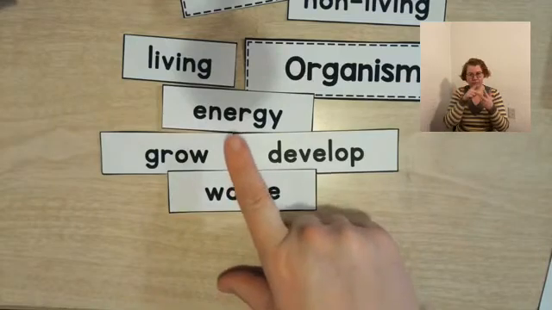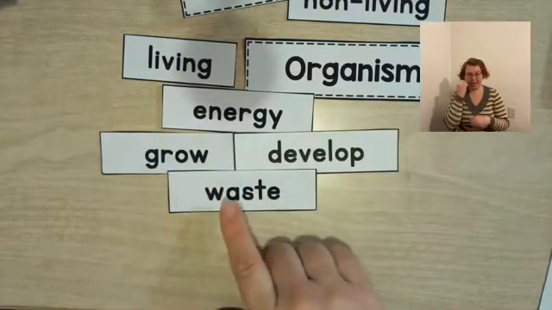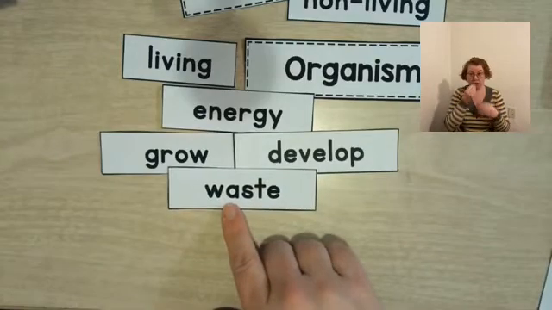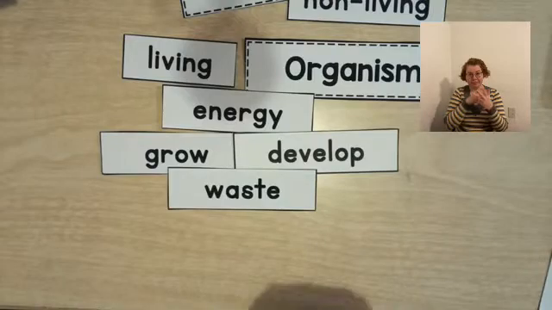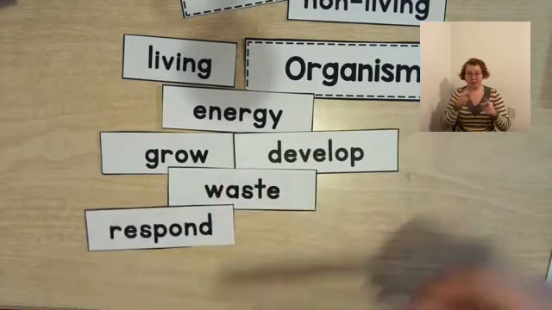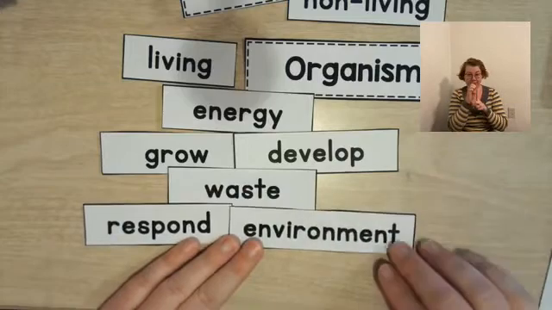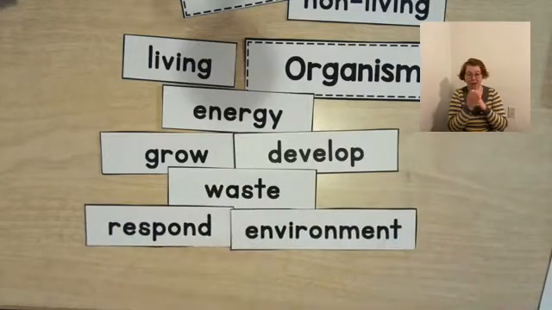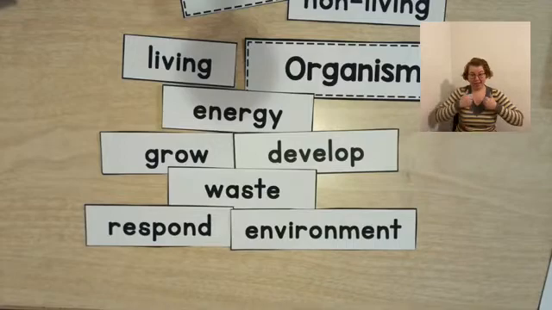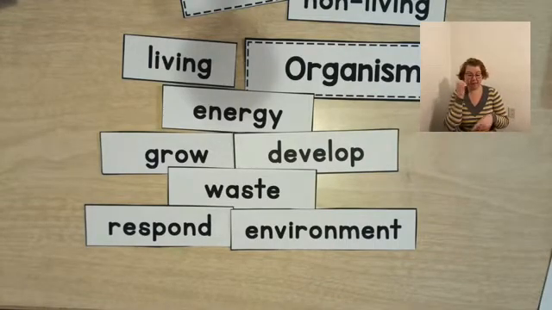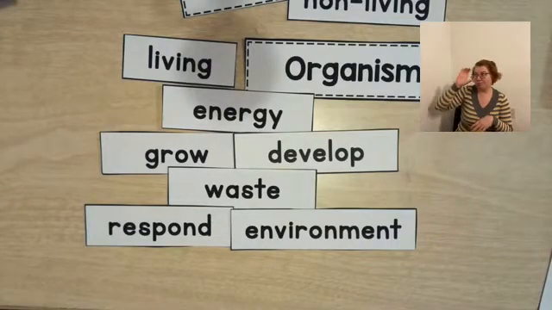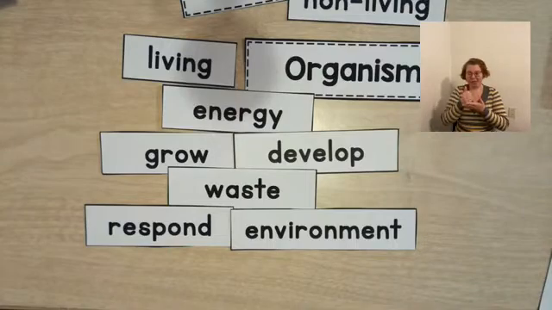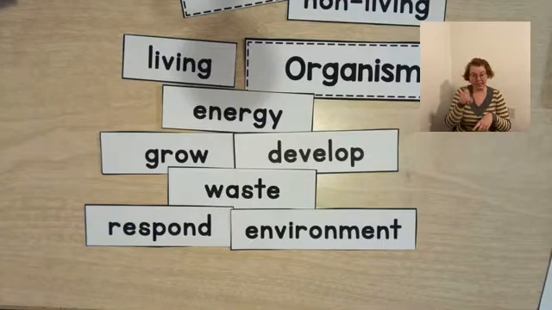You've got to think, if they're eating to get energy, then the food goes through them, and that is called waste. Living things respond to their environment. The environment helps them to stay alive. So they can respond in a good way if it's a good environment. Maybe the sunlight is just enough to help them live. There are things in the environment that they need to stay alive, so they respond.